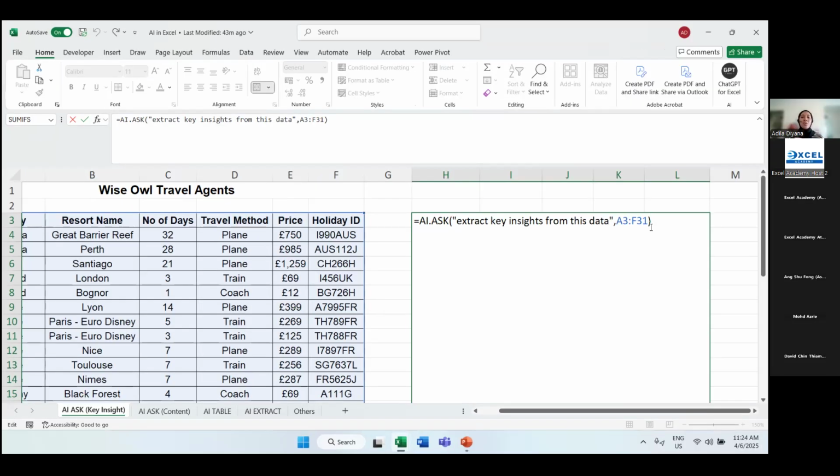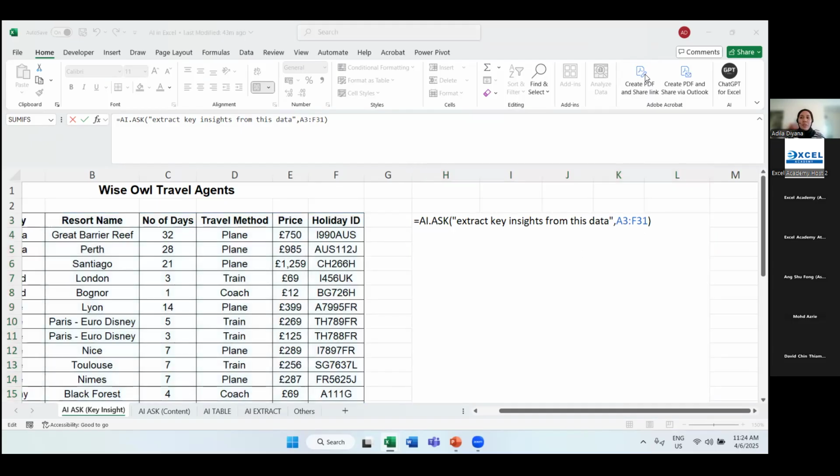You need to let Excel know which part you want to analyze. So it is very important to highlight only the relevant data. Don't highlight those with empty spaces as well. Only highlight the relevant data. Since I didn't specify how many key insights I want, here they provided me with 3.